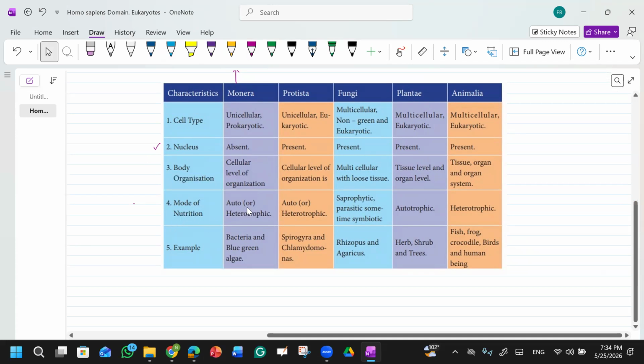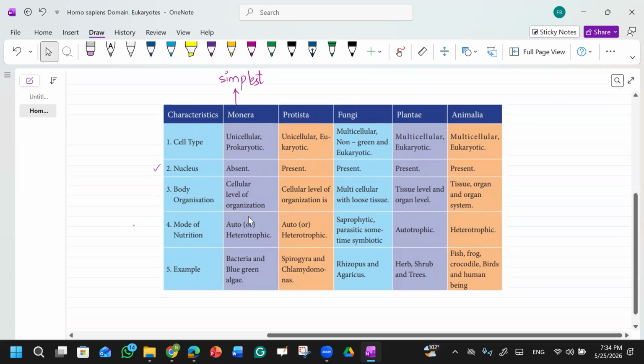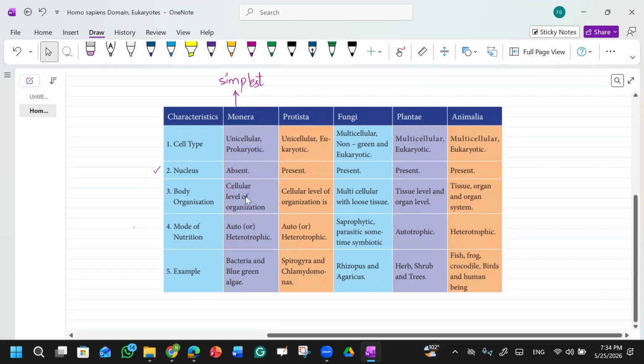What is the mode of nutrition? They can be autotrophic and they can be heterotrophic. Some of the organisms of this group can do photosynthesis. Those organisms which can do photosynthesis will be autotrophic, and those which cannot do photosynthesis are heterotrophs. Clear?